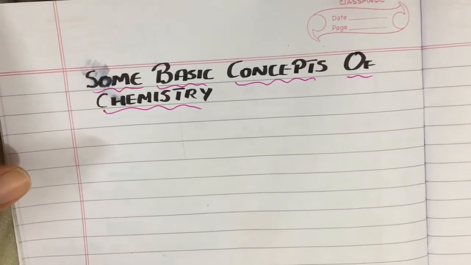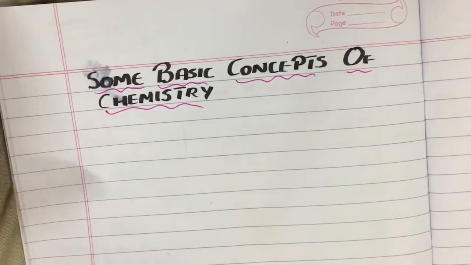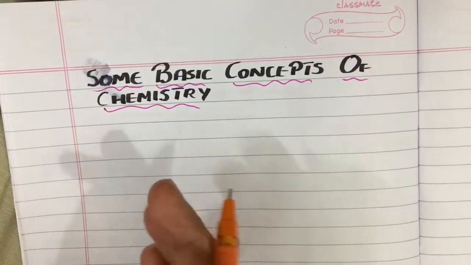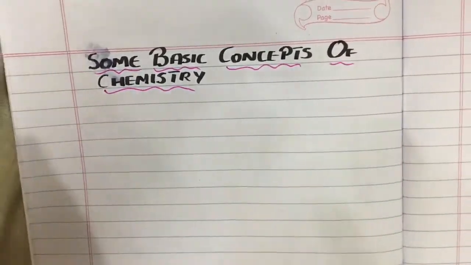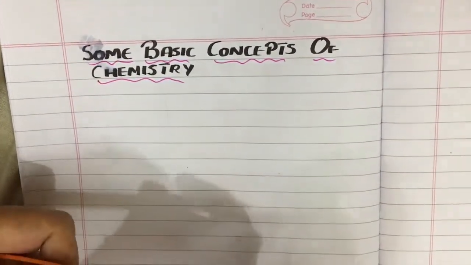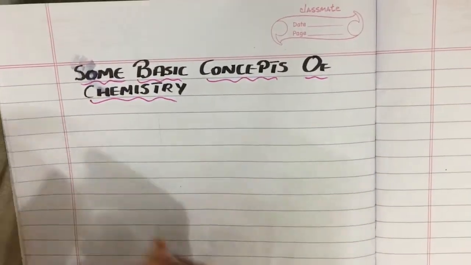In this video, we will be discussing the first chapter of class 11, that is some basic concepts of chemistry. Under this, you will be studying different laws, that is the law of chemical combination. And I have divided it into different sessions. In the next few videos, we will be discussing the entire law with exercises for each. Firstly, let us understand the laws one by one.